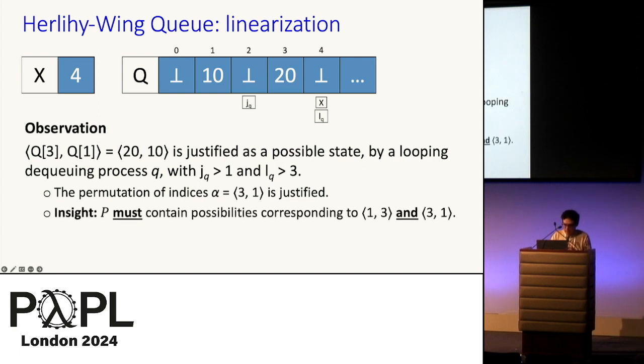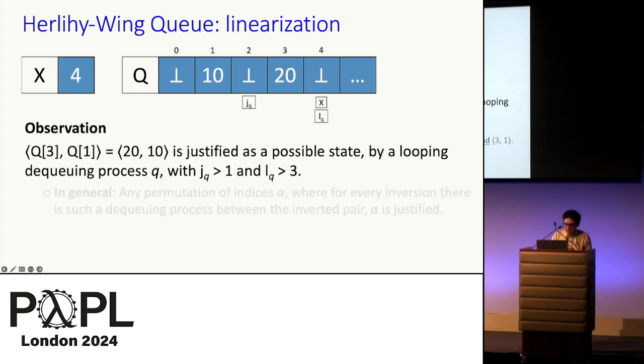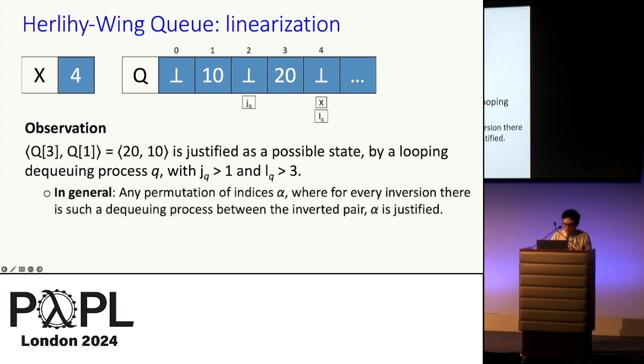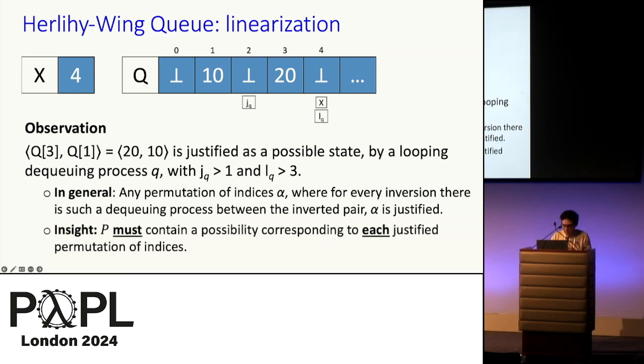And here's an important insight. Since we have two possible states depending on how the future dequeues might be taking place, if we start thinking about the tracker, this tracker must contain possibilities with states corresponding to both 1-3 and 3-1. Otherwise, a future scenario might make P empty. And we can adapt the definition of being justified to a more general one if we say that any permutation of indices is justified if for any inversion we have a dequeuing process between the inverted pair. And now we can adapt our insight to the following statement.